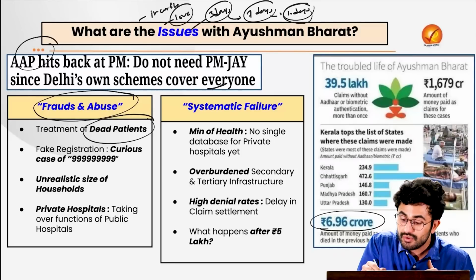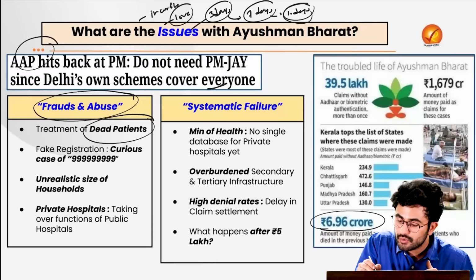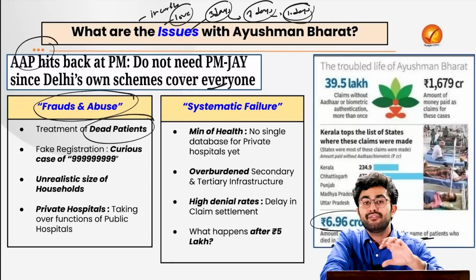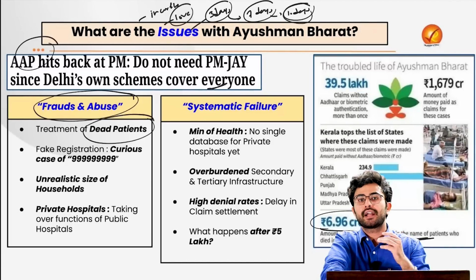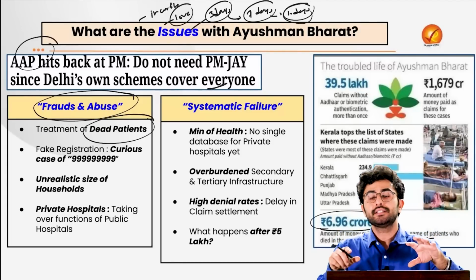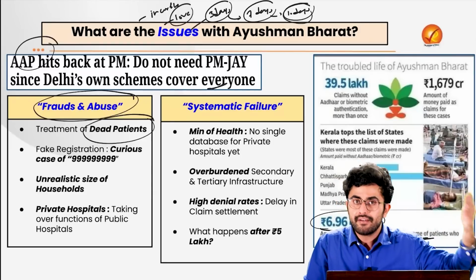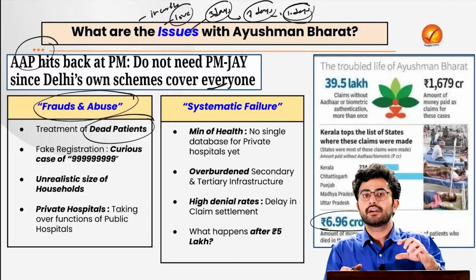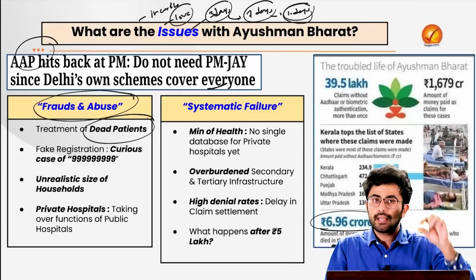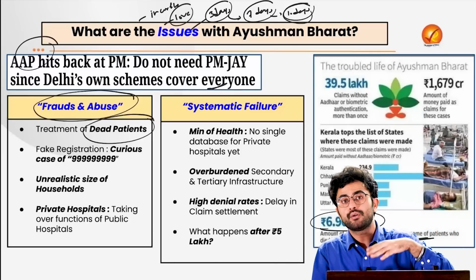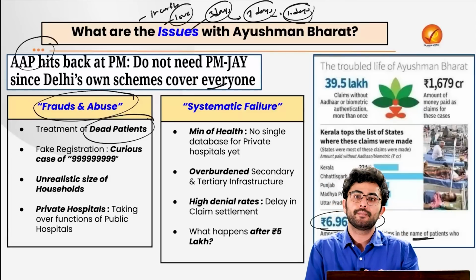Just see here, around 7 crore was actually paid in the name of patients who had died in previous hospital visits. Then various people are availing various kinds of fraud practices, such as creating fake IDs, and this is being done by various private hospitals as well as government hospitals who are part of this chain, where there are several registrations in the name of the same patient or the same ID to avail much more corpus from the government of India.